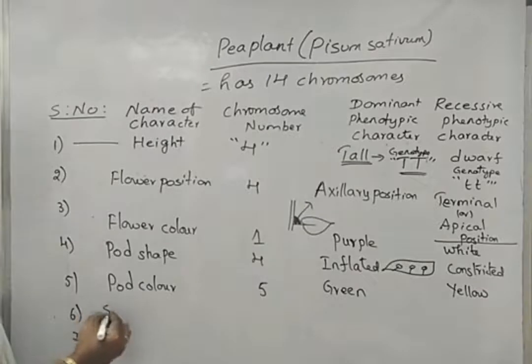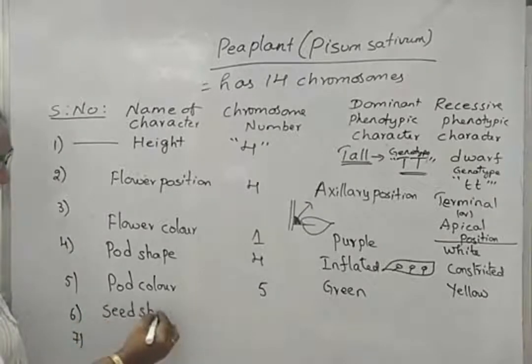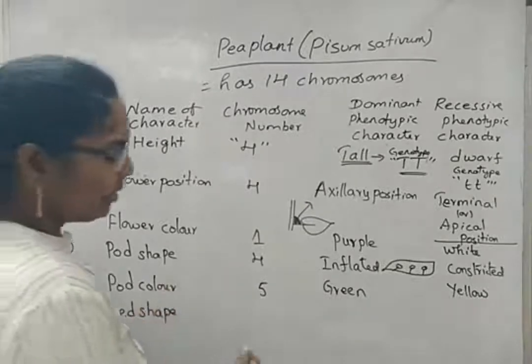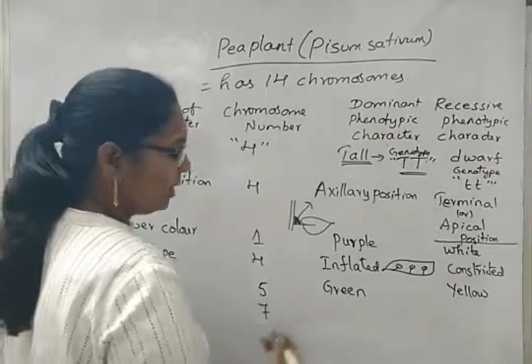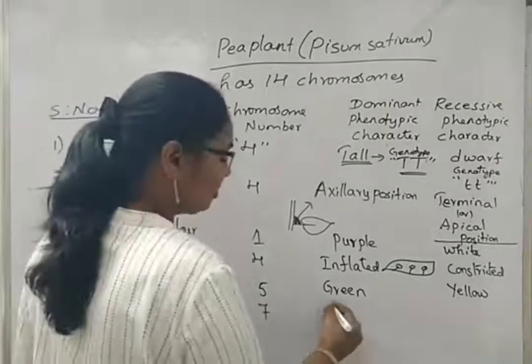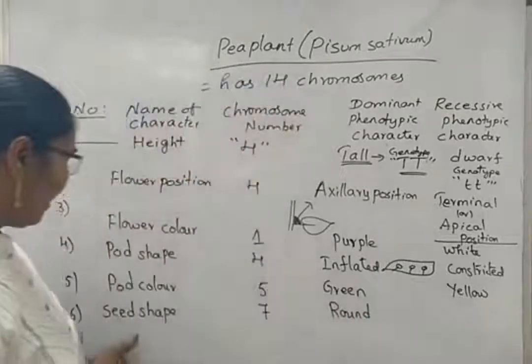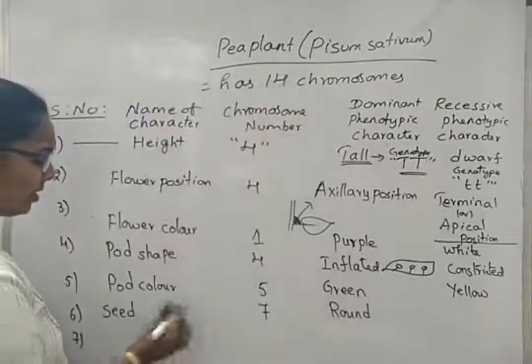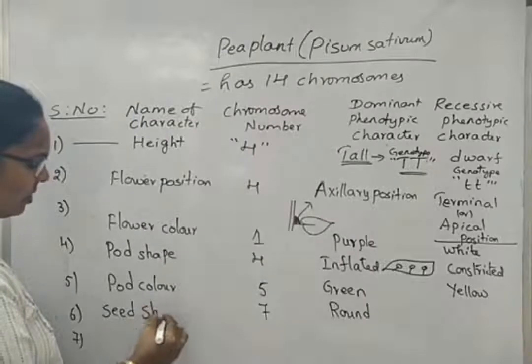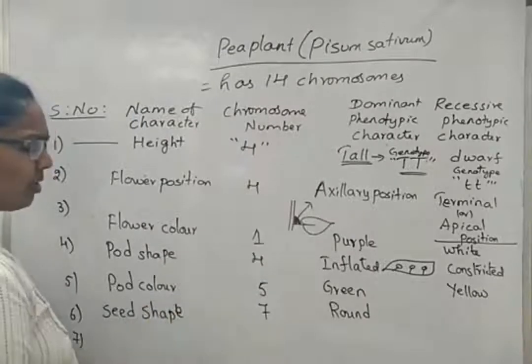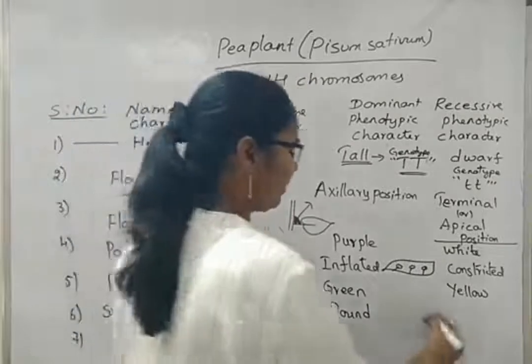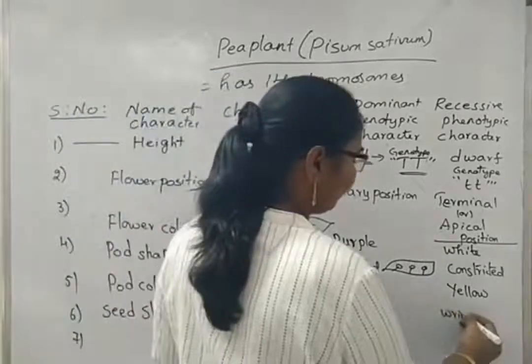Next one, seed shape. It is decided by chromosome number 7 out of 14. For seed shape, the dominant one is a round shape of the seed. We can also use a term like seed cotyledon. We will write seed shape simply, because finally the cotyledon shape decides the seed shape. Here the recessive is wrinkled.